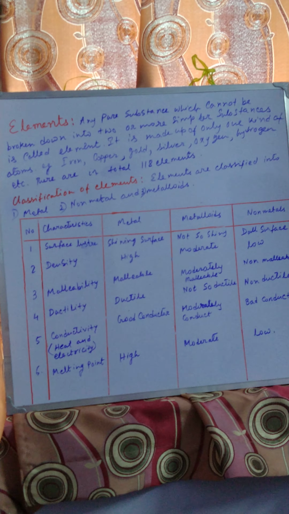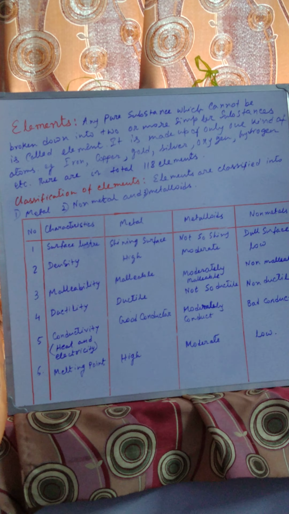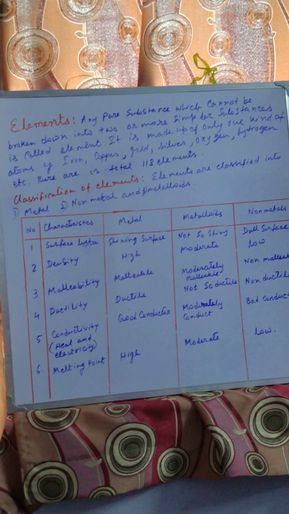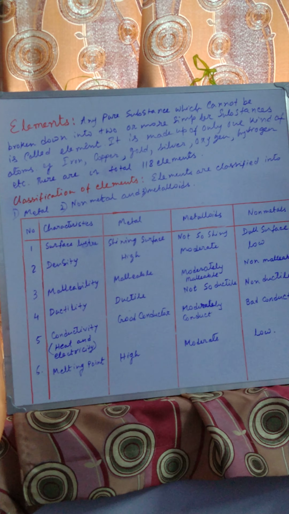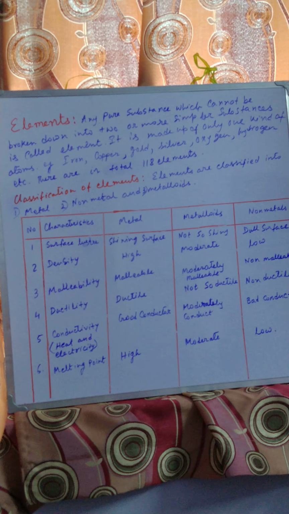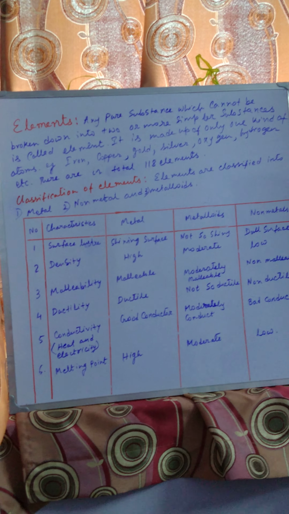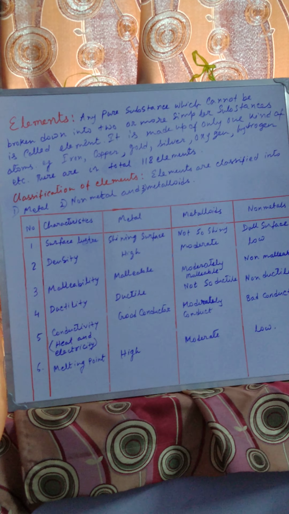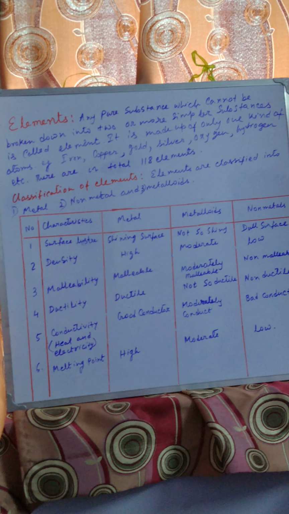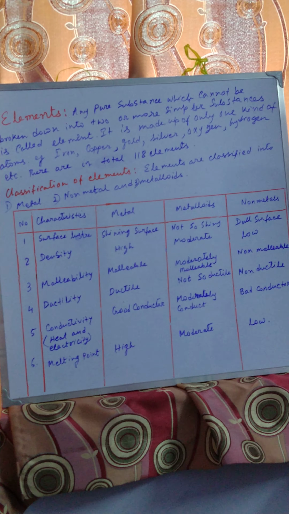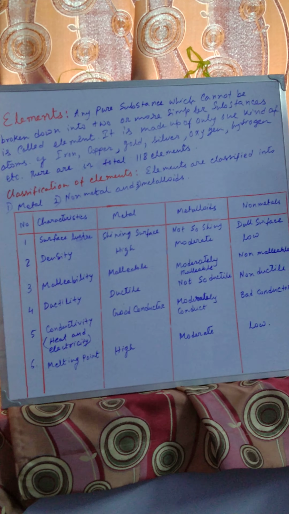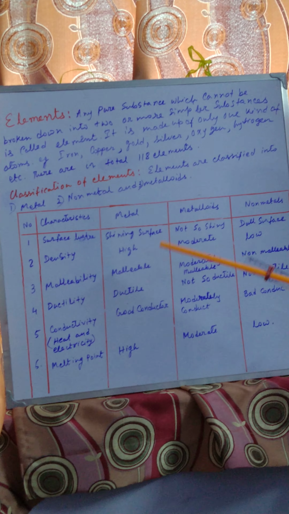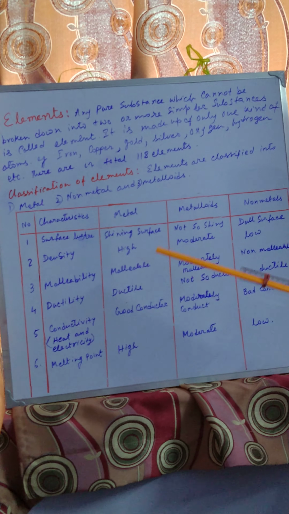Then ductility. What do you mean by ductility? Ductility means if we can make wire from the substance, if we can draw that substance into a wire. Wire means electric wire, we use copper wires. Thin wires of the metal can be drawn.